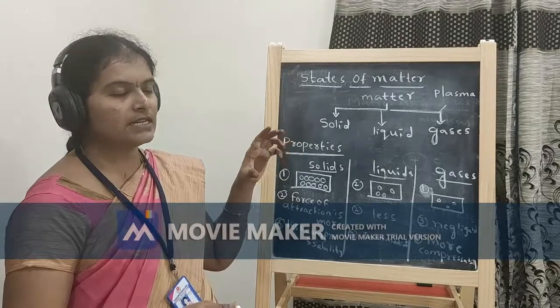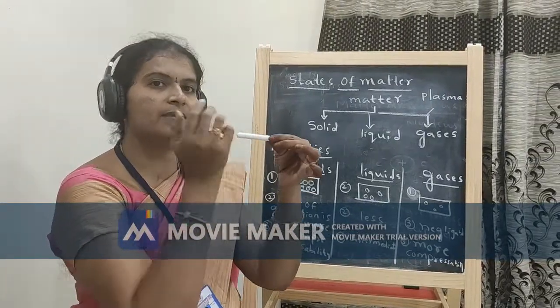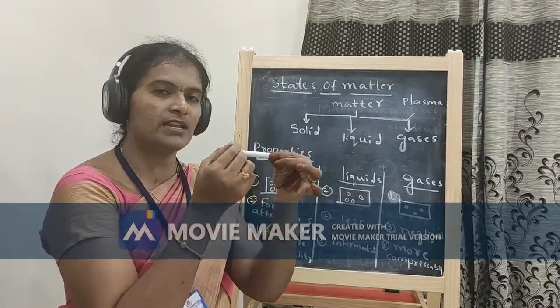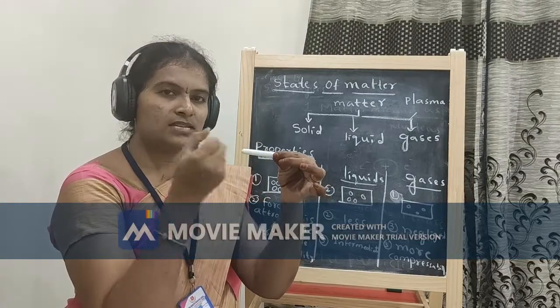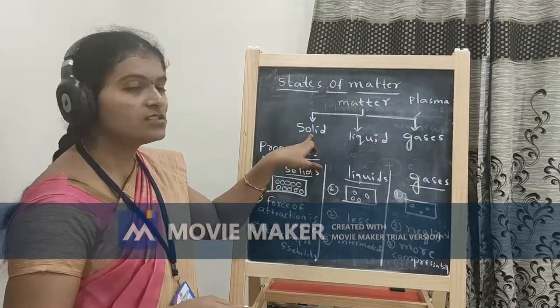If you observe clearly, the atoms are arranged in a proper, regular manner, and the distance between the atoms is very, very less. They are closely packed, right? So that is nothing but solid.